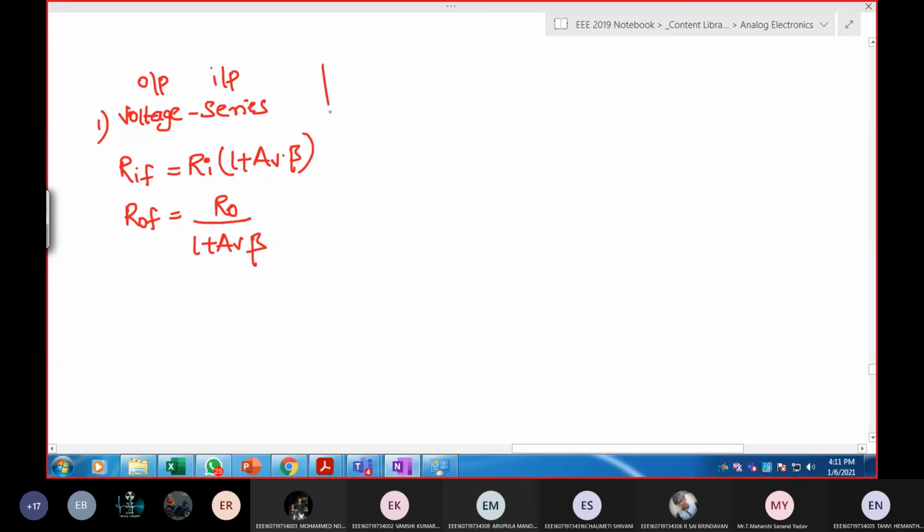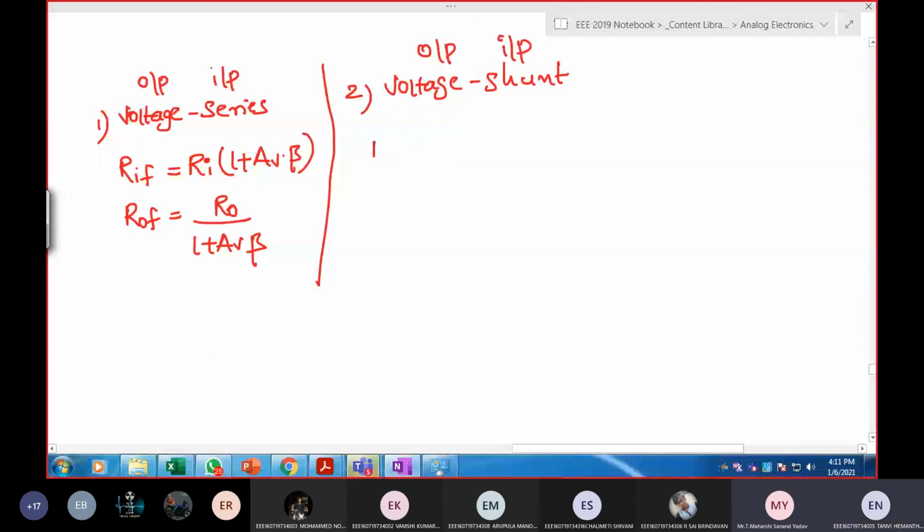Current means series, voltage means shunt. Output is voltage, so shunt. Next, voltage shunt. Output, this is input. RIF, input is in the form of shunt. So this becomes RI by 1 plus.